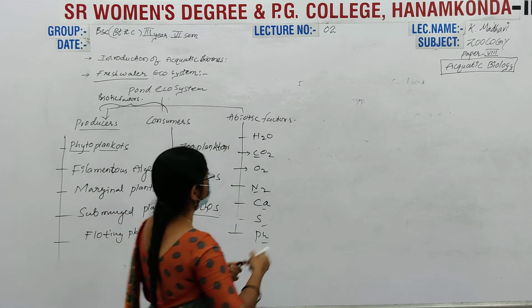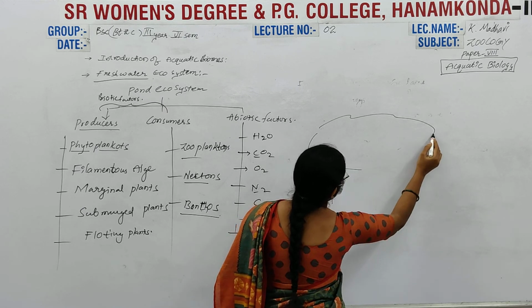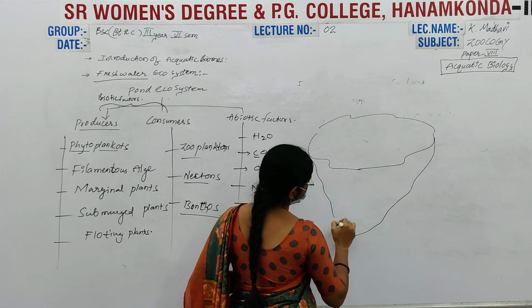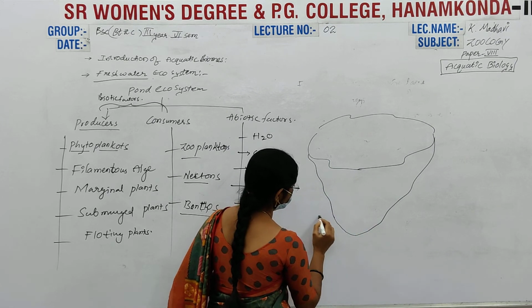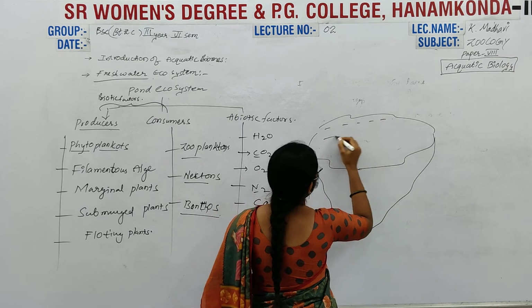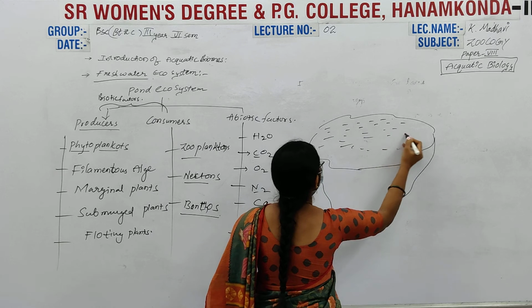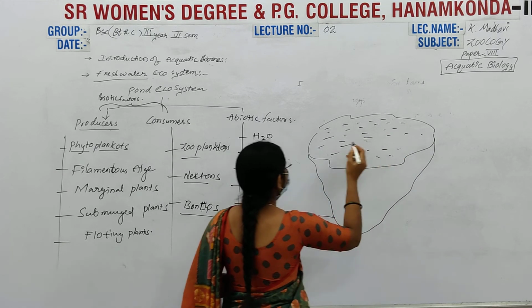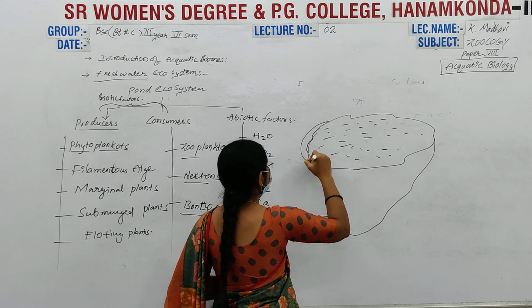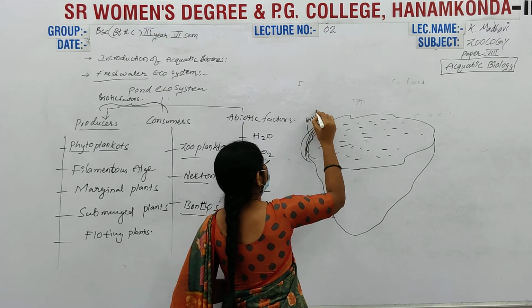Now simply draw the diagram of the pond. This is the surface water in the pond ecosystem. This area is closely related to the land.